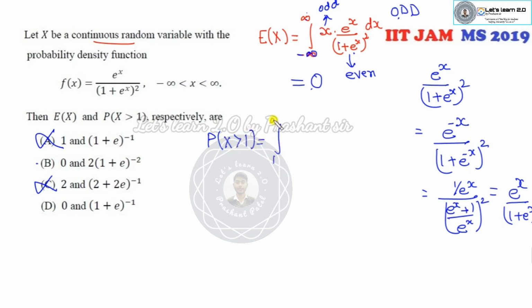Now probability of x greater than 1, so that means the integral from 1 to infinity of e raised to power x over 1 plus e raised to power x whole square. Fine. So I think that's very simple. If you simply take 1 plus e raised to power x as y, so what is that?